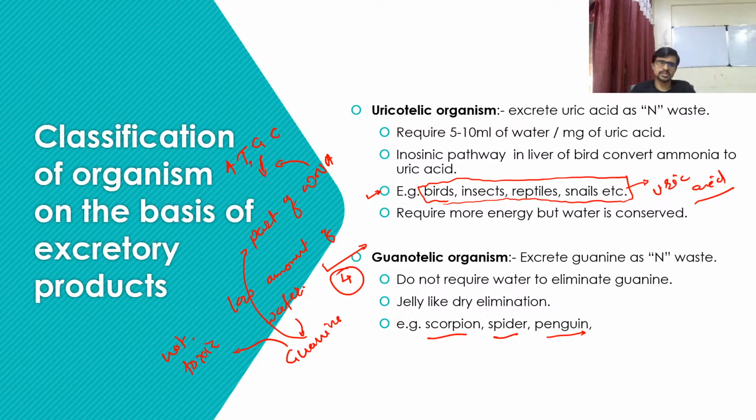This G is guanine. So the organism which contains G or guanine as a product or as a waste material, that guanine is not going to harm the body, and the organism can store it for longer.